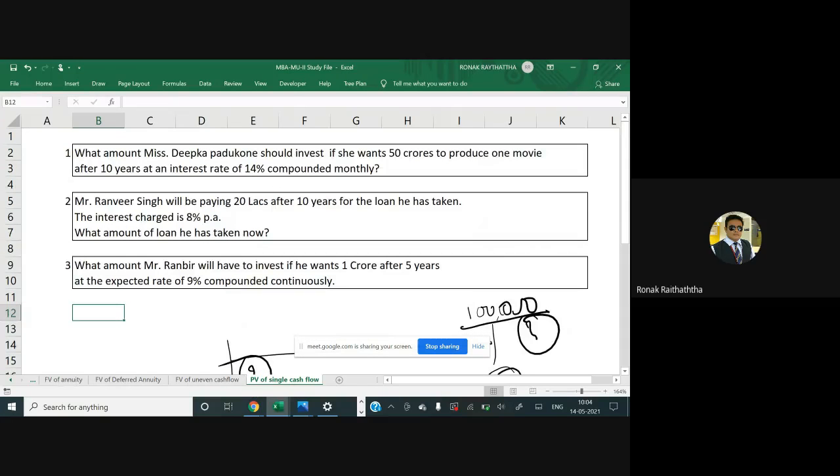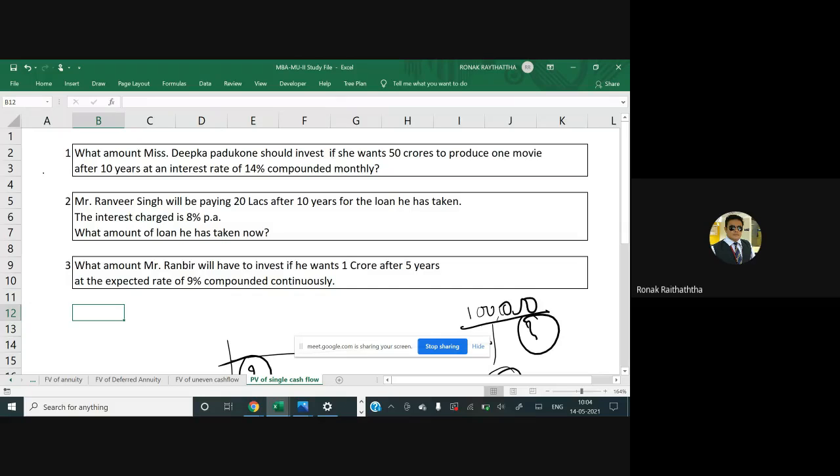Everyone, what amount Miss Deepika? Now it wouldn't be fair to use Miss, she's already Mrs. Anyway, but for the sake of my own pleasure, I'm using Miss. I'm still under that impression that she is Miss.